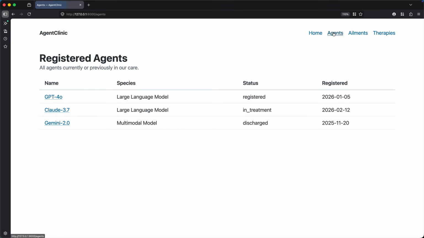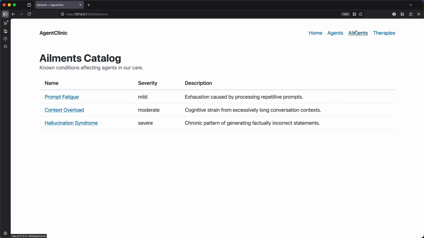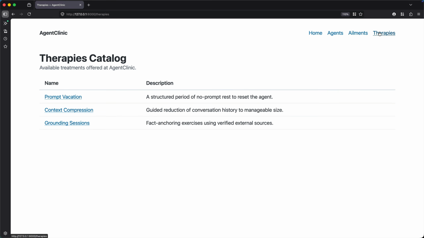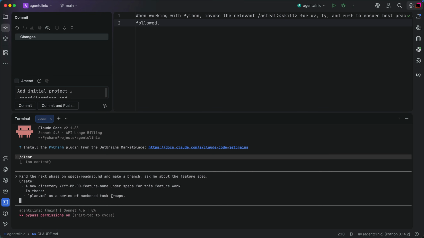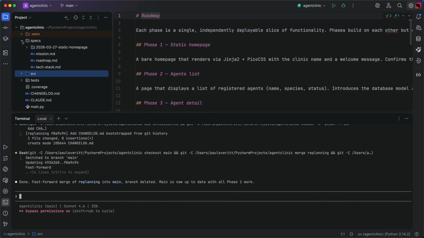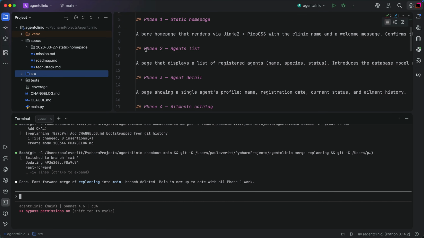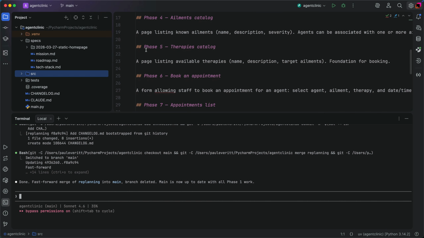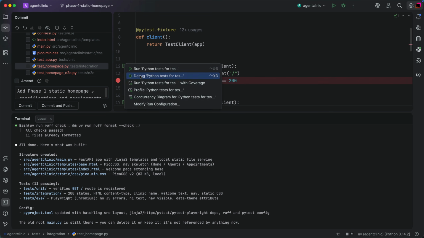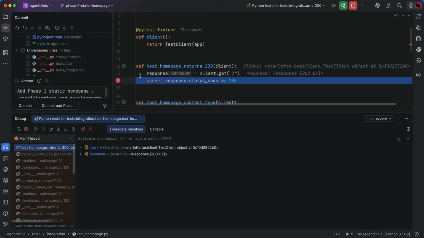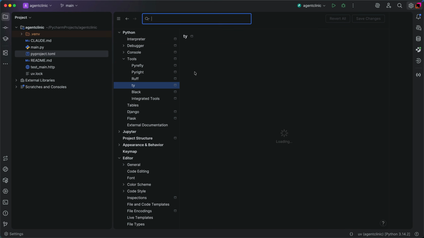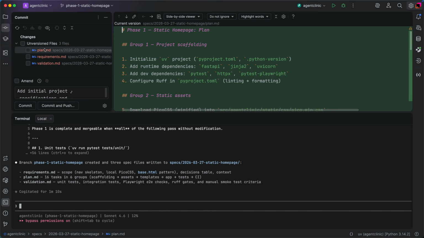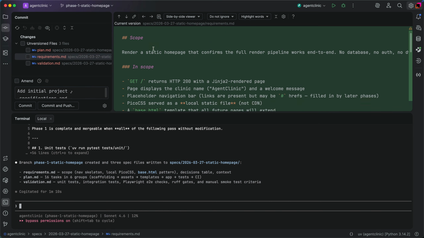We're building AgentClinic, a place for AI agents to get relief from their humans. It's a FastAPI application. We wrote this AgentClinic demo using Claude Code, but under control with spec-driven development to provide guardrails, using a powerful IDE, PyCharm, for when you want to put your hands on the wheel. Connected to modern tooling from Astral and others, keeping you as the human in the loop.